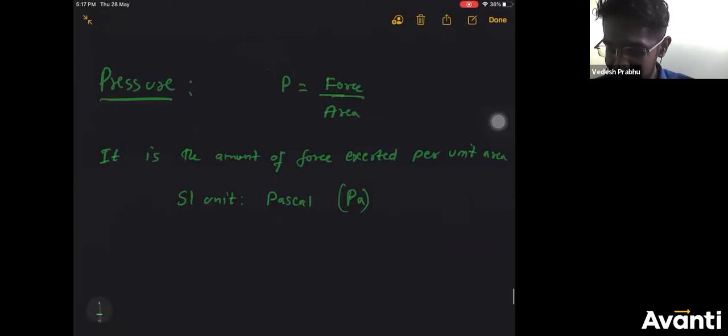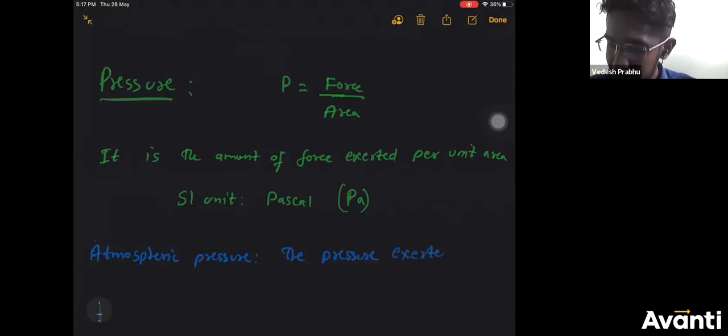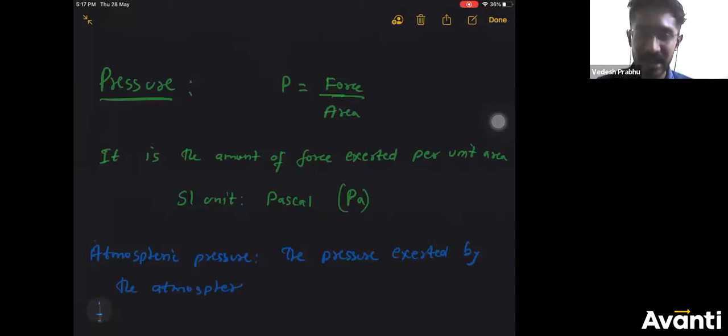Now your definition that you have been waiting to know, atmospheric pressure. What is atmospheric pressure? The pressure exerted by the atmosphere on the earth.